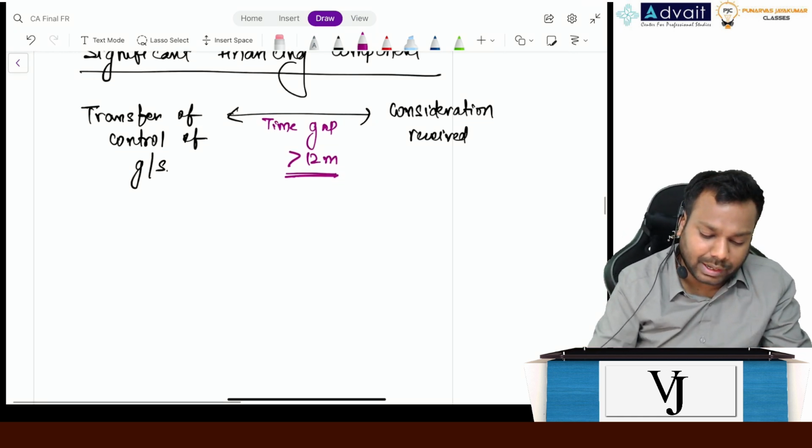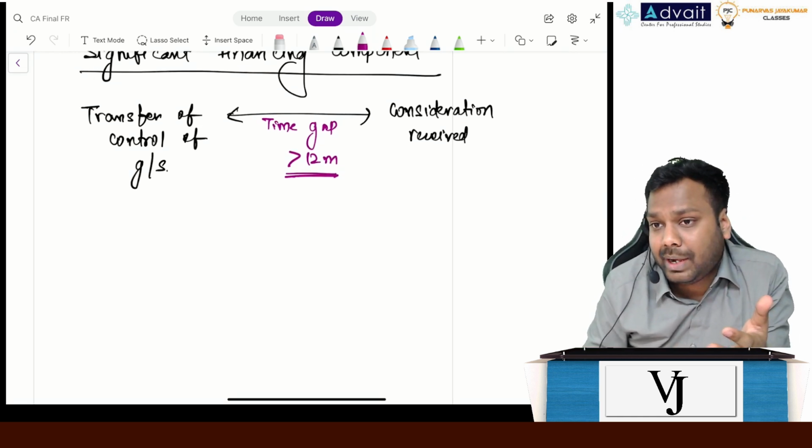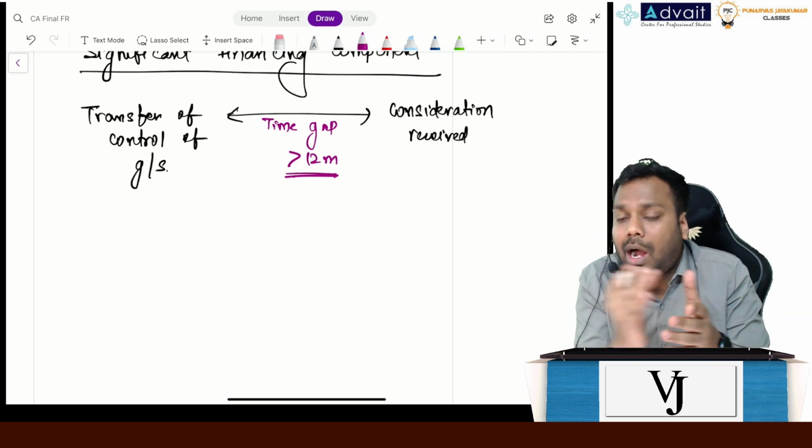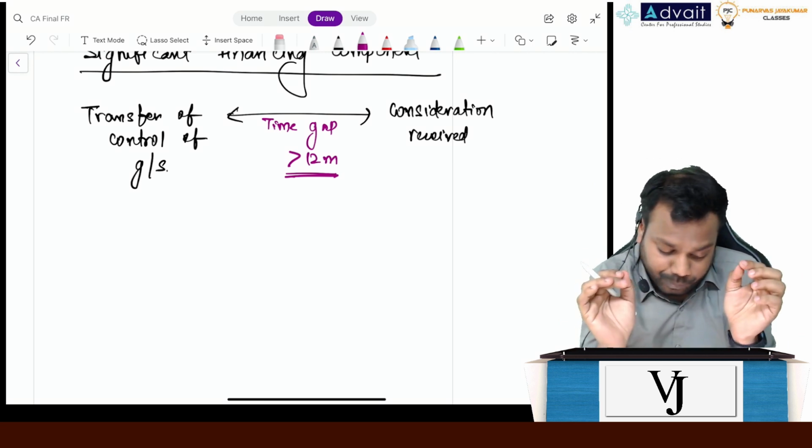Now comes the question: if there is a benefit of finance, either to the entity or to the customer, how will I recognize the revenue?